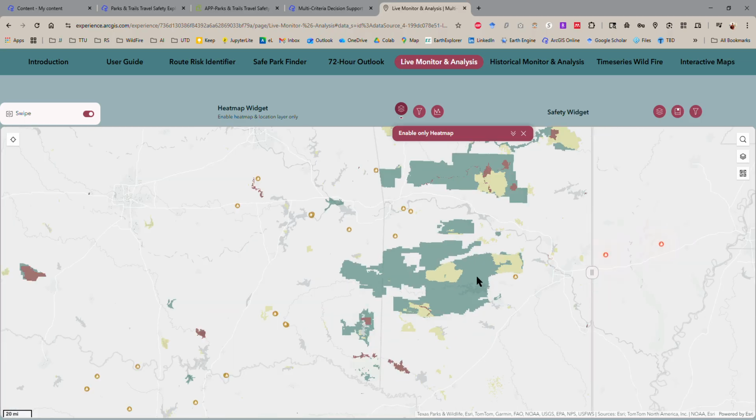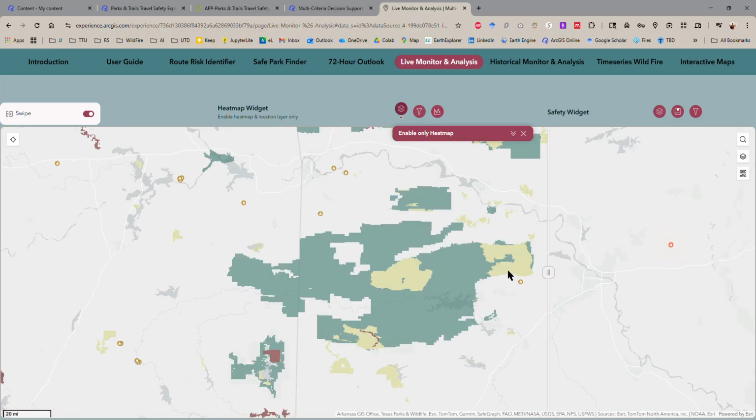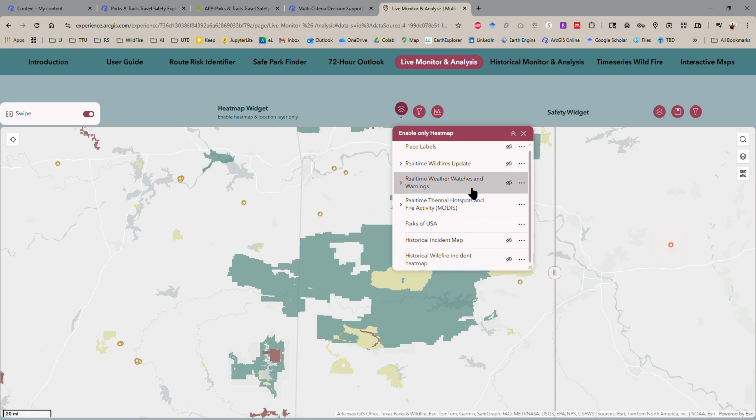So maybe this is one of the mountains or natural parks or national parks. I don't think there's a national park in Arkansas. So yeah, one of the mountains, and you can see there's a real-time risk here, and you can toggle the layers to see whatever you need. There are lots of things to do here.